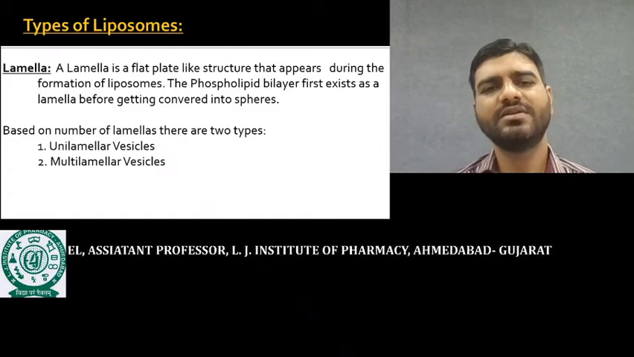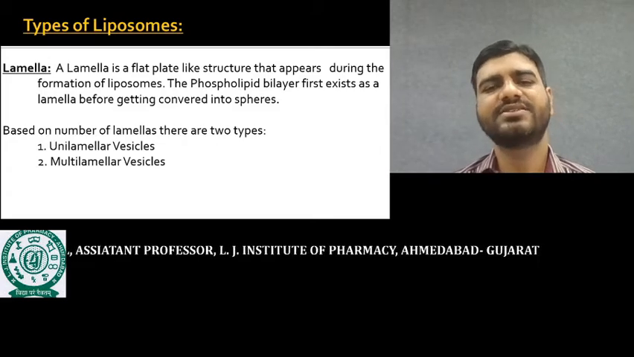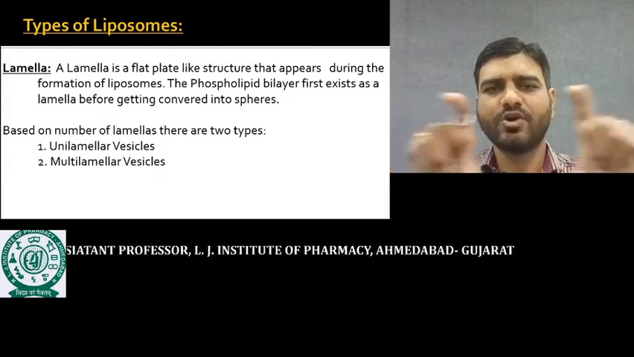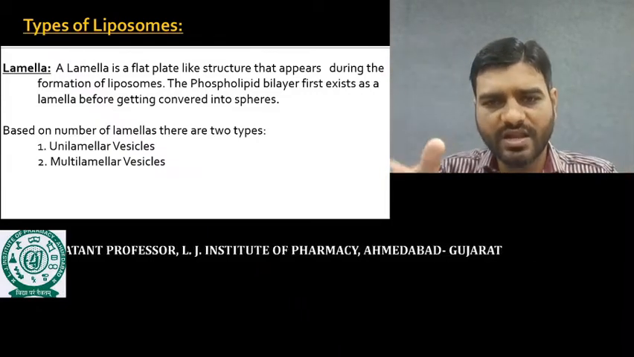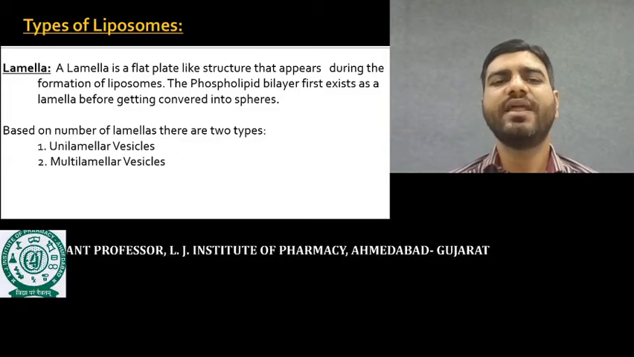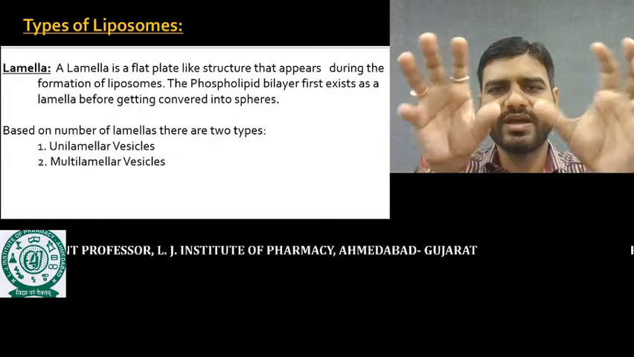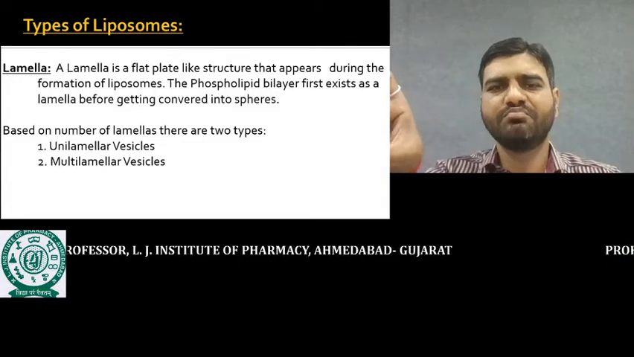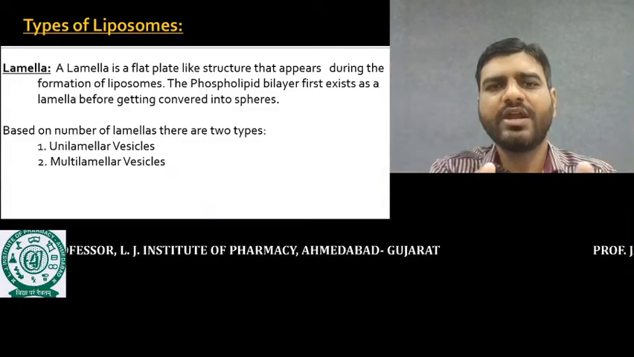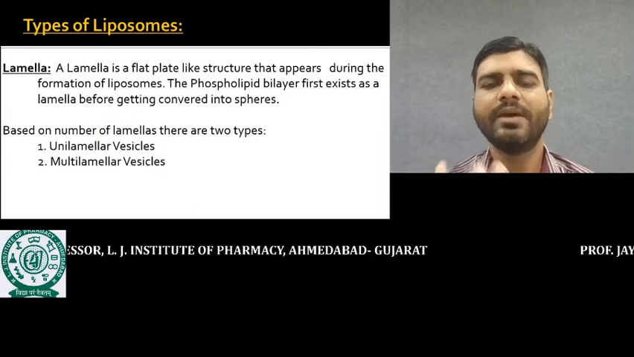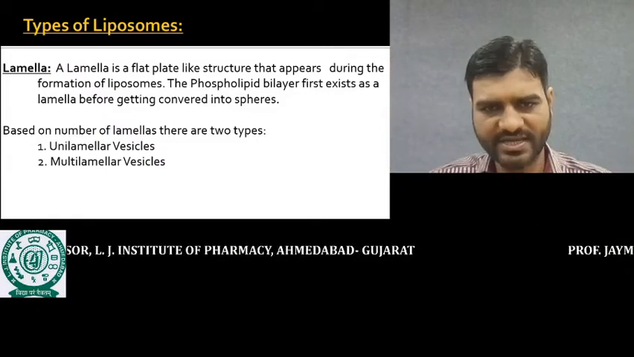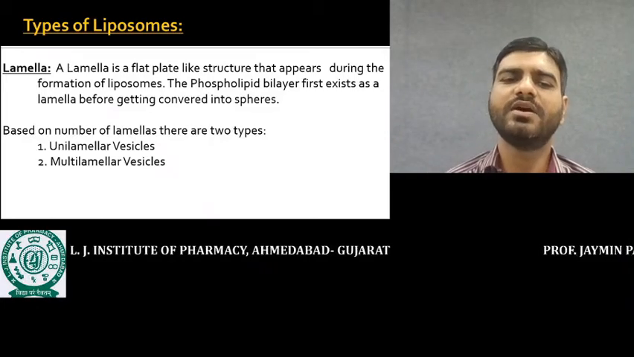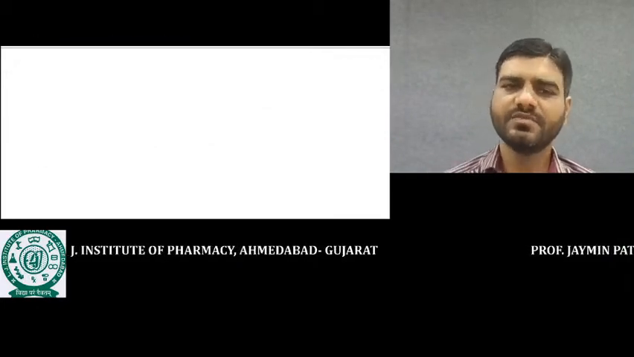Now if we talk about the types of liposomes, lamella means the phospholipid bilayer. Lamella is nothing but the plate-like structure that appears during the formation of liposomes, and this phospholipid bilayer later folds and converts into the spherical form. If only one bilayer is there and it converts into the spherical form, then it forms unilamellar vesicles. If many bilayers are involved and convert into the spherical form, then it forms multilamellar vesicles.